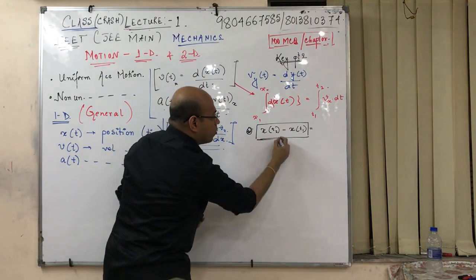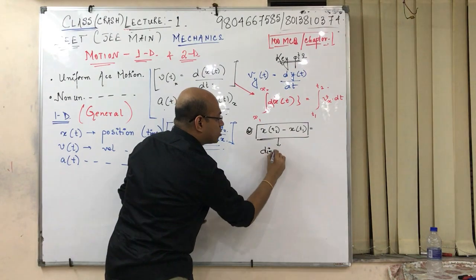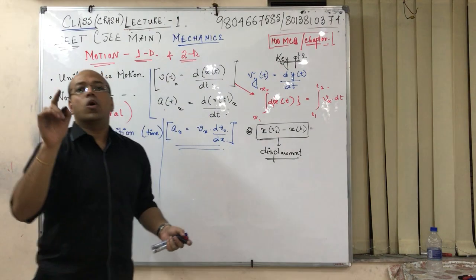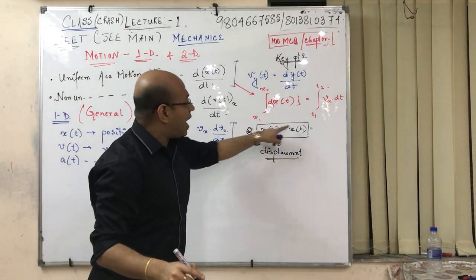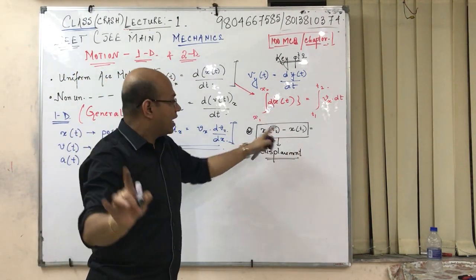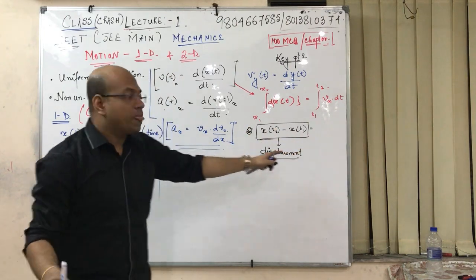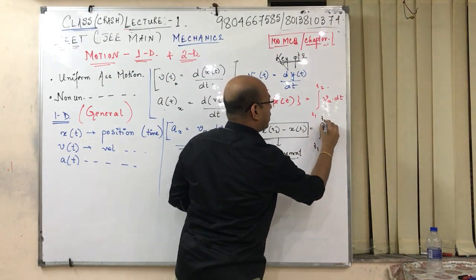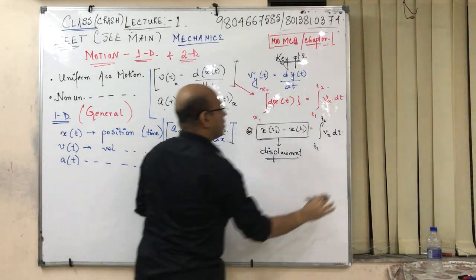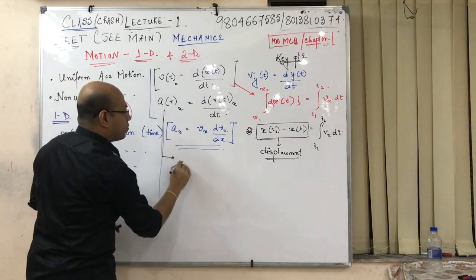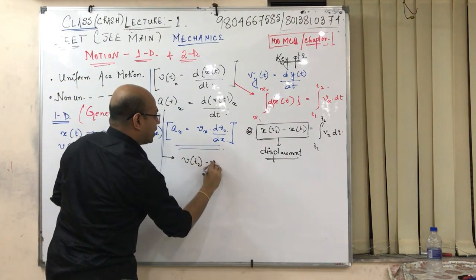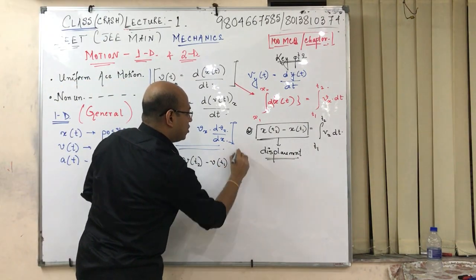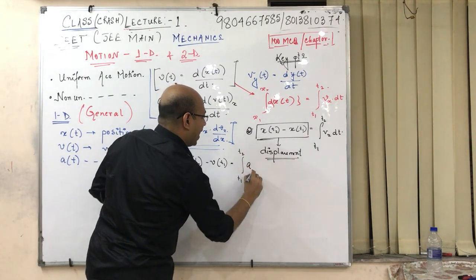This difference of the two positions is termed as displacement. I have seen in my career that students do confuse. They think both are displacement. No, both are not displacement. The difference between them is displacement. x is only the position at that time instant. And here you write it as integration from t1 to t2 of v_x dt. Simple. Similarly, from this concept we can write v at t2 minus v at t1, the difference in the velocity, is given as integration from t1 to t2 of a_x dt.